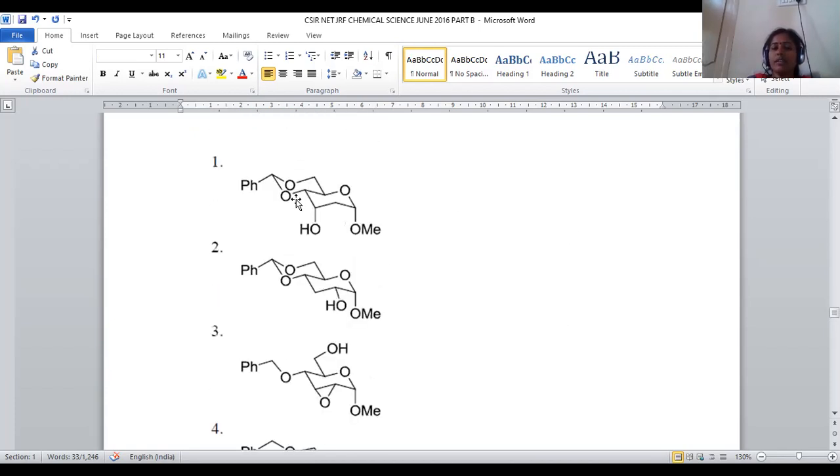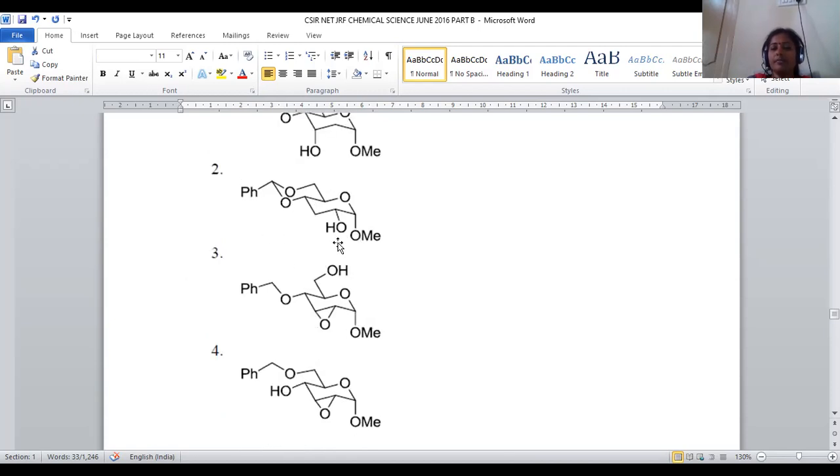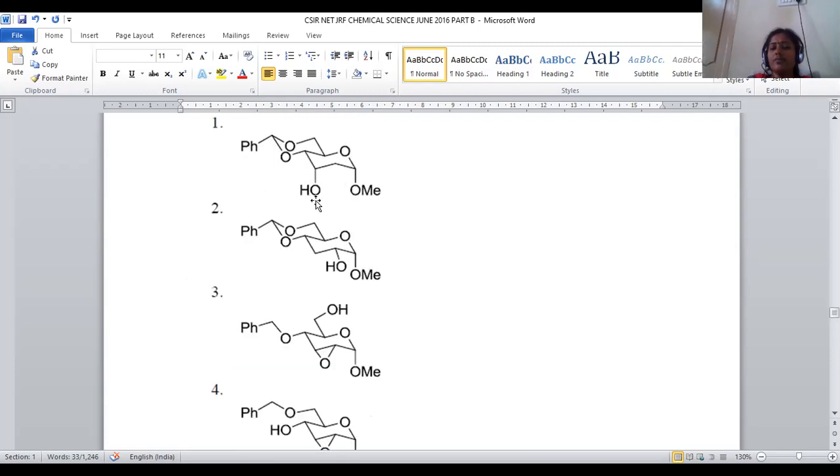So that is provided in option number 1. In option number 2, what happened? OH generated at this position, no. OH generated at this position only, it will be stable. Why axial? Actually, a bulky group in the equatorial position will always be more stable rather than axial. But here that also we have to consider.